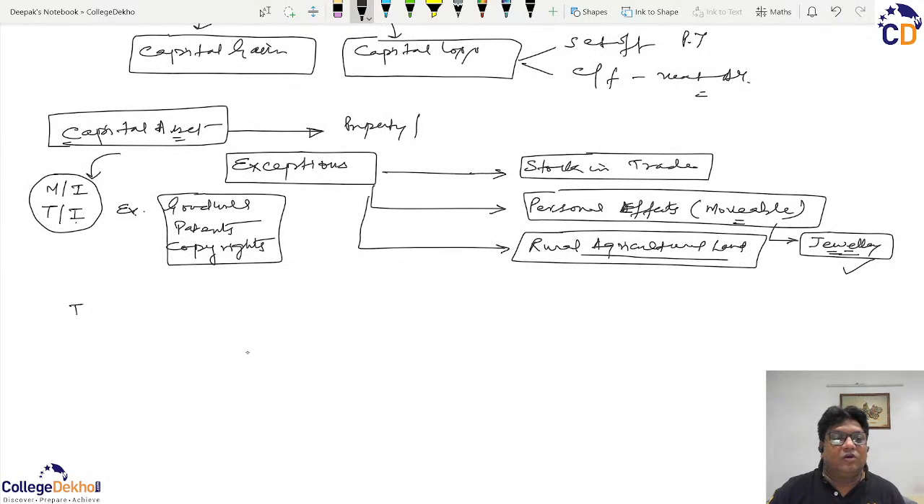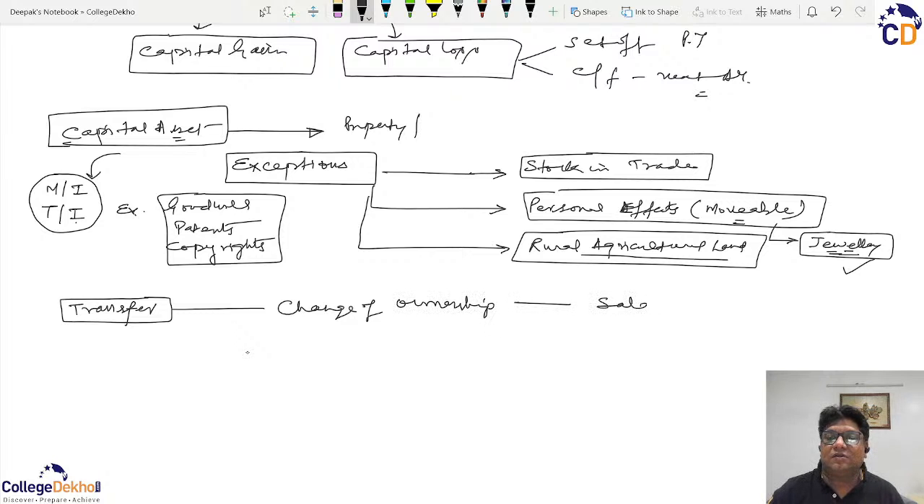Another important topic to be discussed before we move forward in the calculation of capital gains is this word transfer. The transfer basically denotes change of ownership, and this change of ownership can normally be known as sale, but there are certain other ways where there is a change of ownership, and that should be deemed as transfer, and hence there will be capital gains.